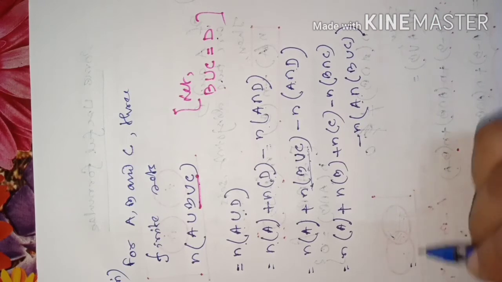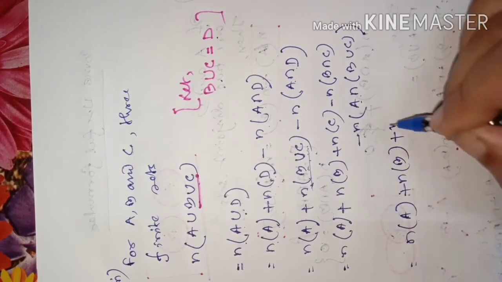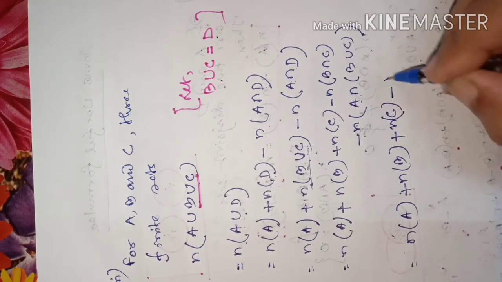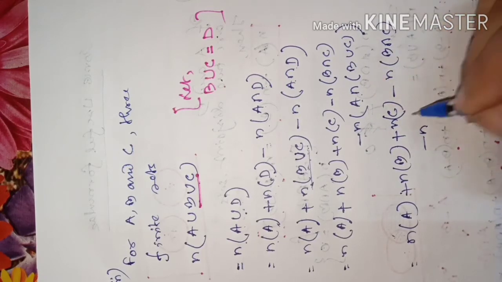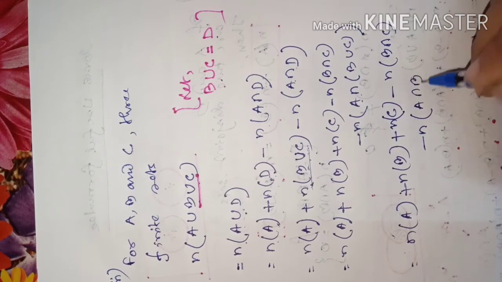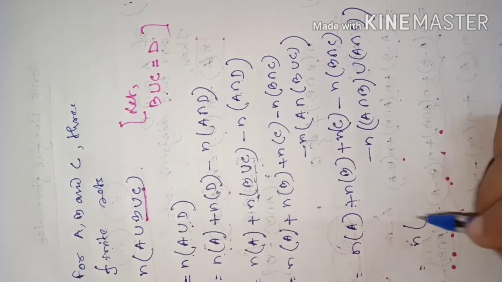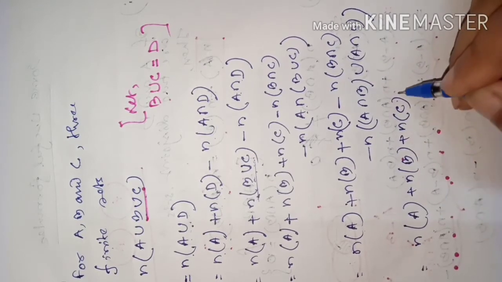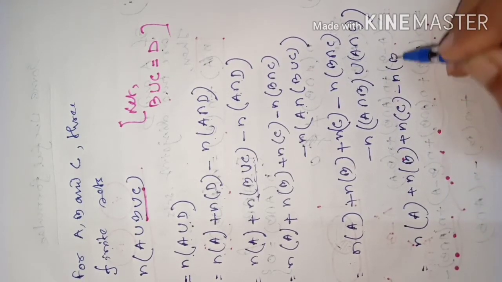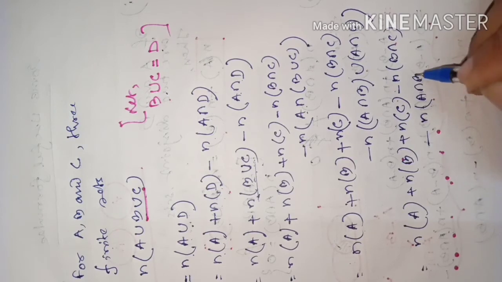So this can be written like this: number of elements of A plus number of elements of B plus number of elements of C, minus number of elements of B intersection C, minus number of elements of, let us distribute, A intersection B union A intersection C.